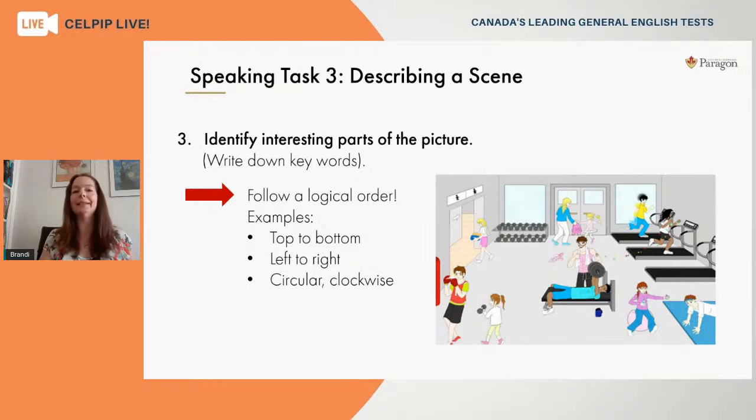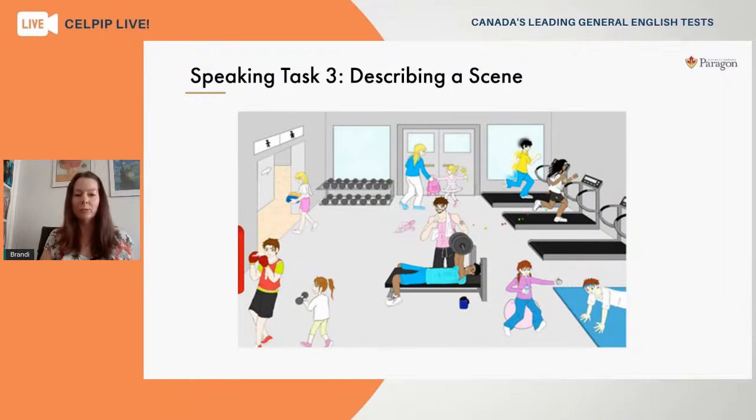But you're also going to help the listener be able to follow. Remember, they can't see this picture. So if you have some sort of an organized pattern, it's going to help them imagine what it is you're looking at. So while you're studying from home with your paper and pen, what I'd like you to do is pick a starting point. So just by random choice here, let's start with these people up here in the top